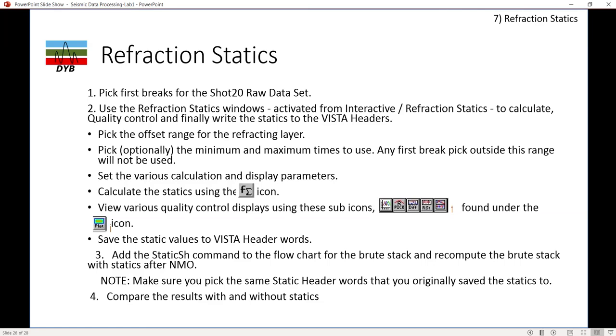And now in this case you have to process all this data, and you have to save the static value to the Vista header word, and then add static sh command to the flowchart for the brute stack and recompute the brute stack with the static after NMO correction. Note, make sure you pick the same static header word that you originally saved the static to, to compute the result with and without static.